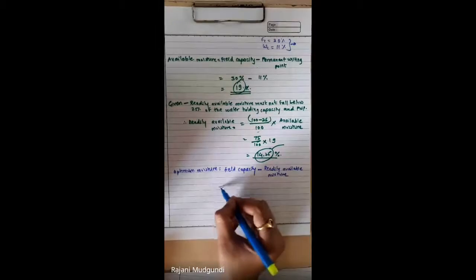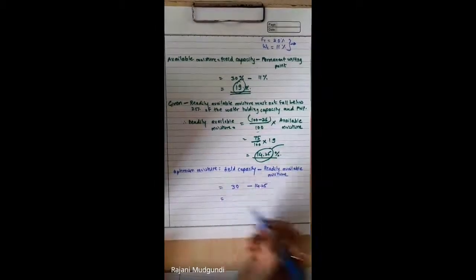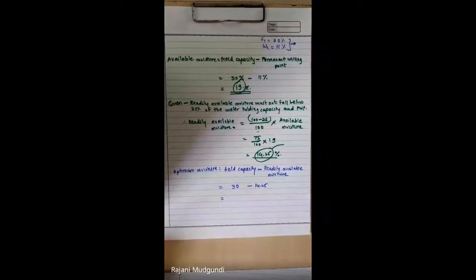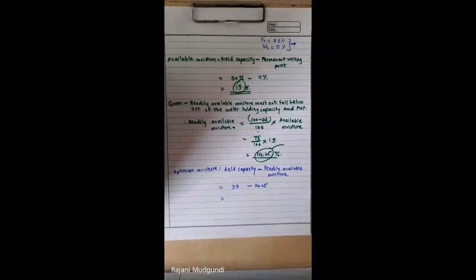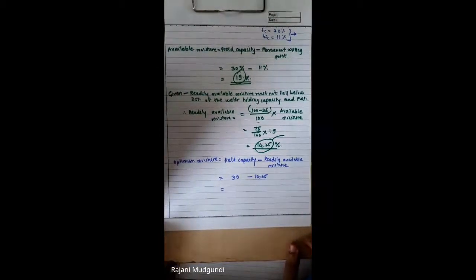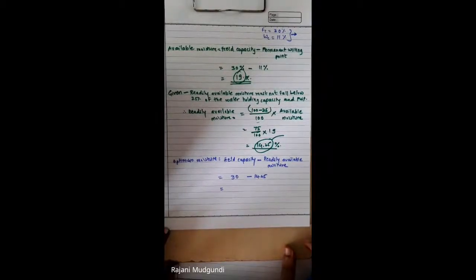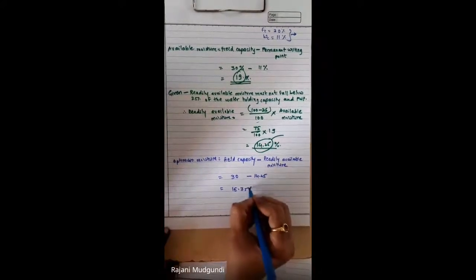So this will be 30% minus 14.25. So how much is the answer? 30 minus 14.25. The value will be 15.75%.